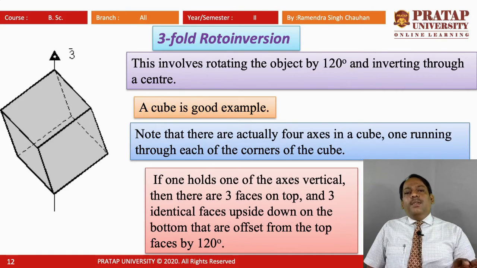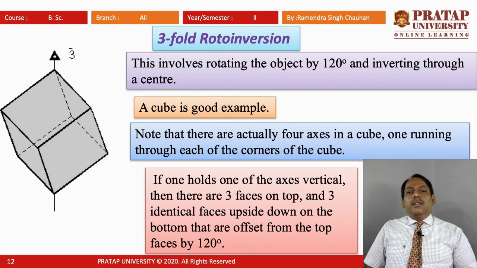But here if we are rotating by some angle and we are observing inversion of the image by some center or some mirror plane, then that is called roto-inversion in general terms.